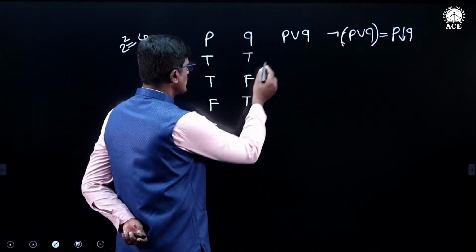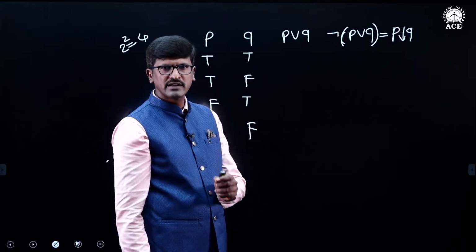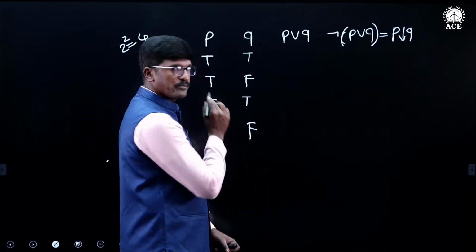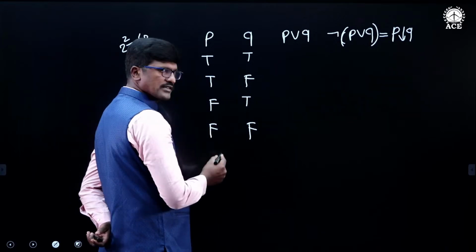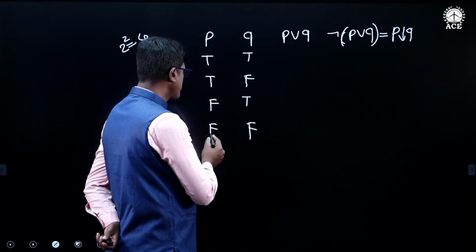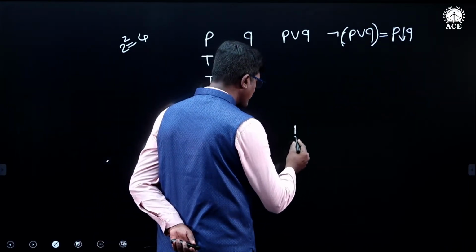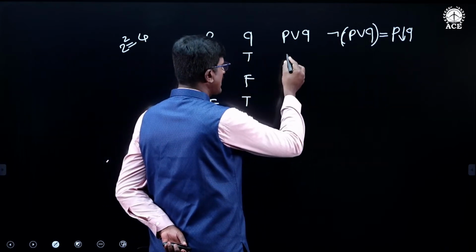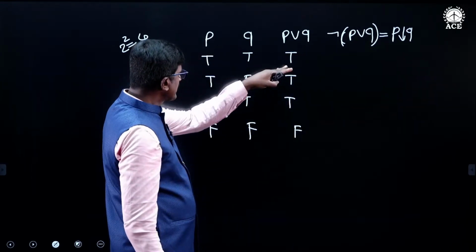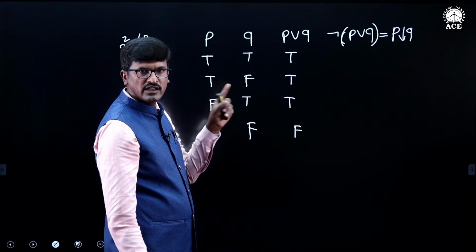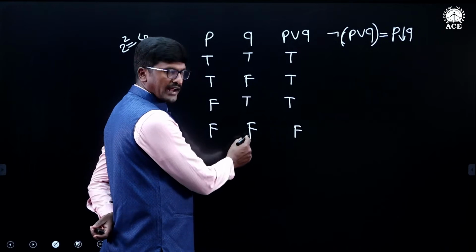Now look at this. The disjunctive statement is false only when both the statements are false, that is, when P is false and Q is false. Out of these 4 cases, look at the last case. In the last case, P is false and Q is false, so P or Q is false in this case only. In the remaining 3 cases, it is true.